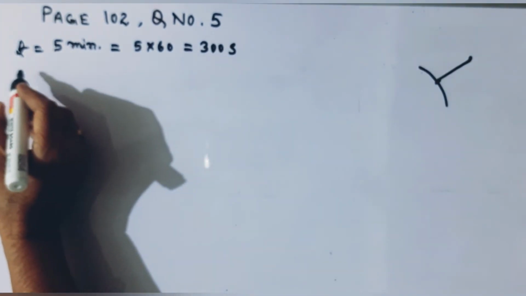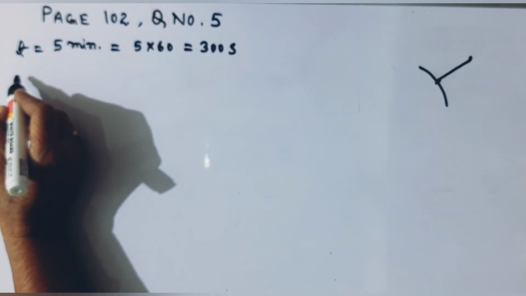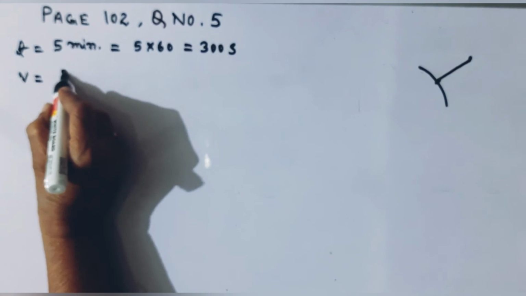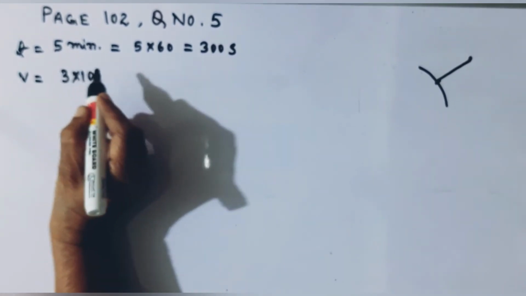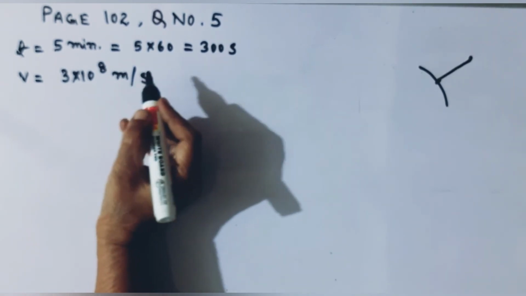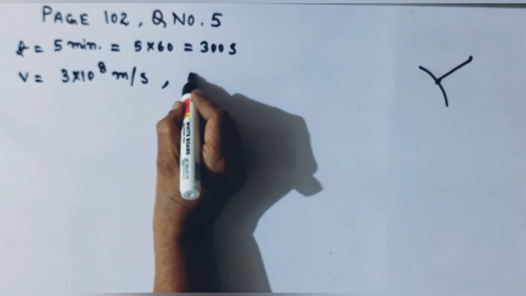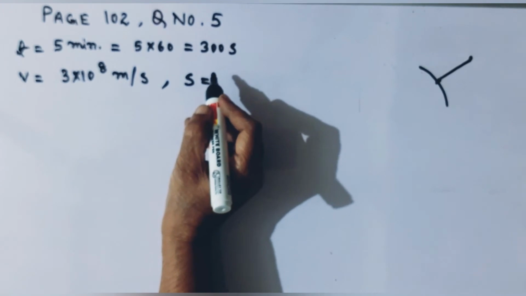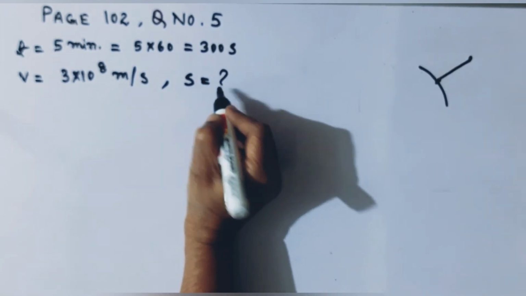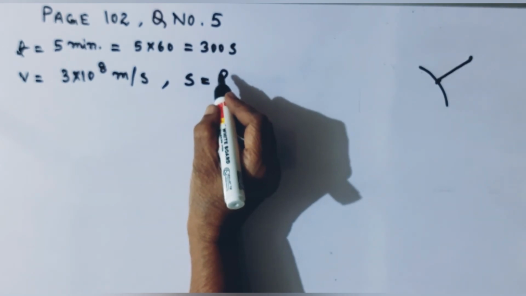And the speed of the signal is equal to the speed of light, that is this v is equal to 3 into 10 to the power 8 meter per second. We have to find the distance between the spaceship and the ground station. S is equal to what?